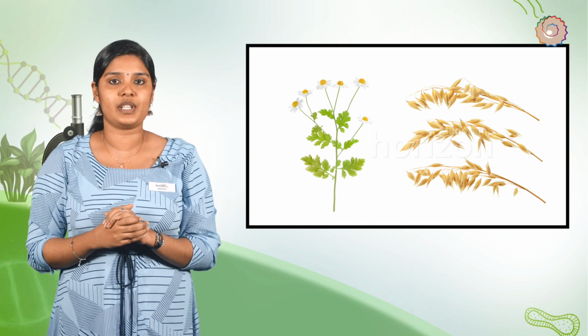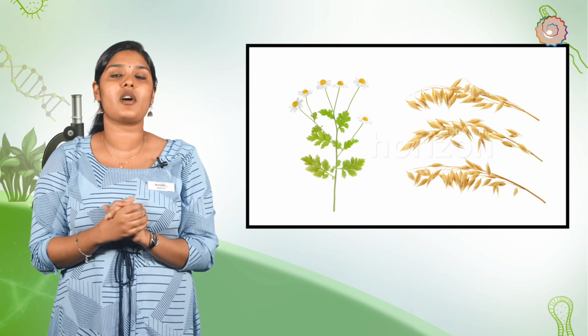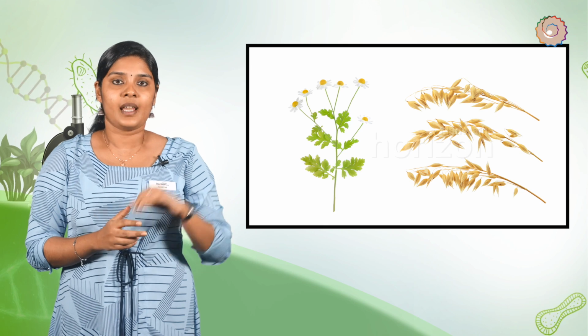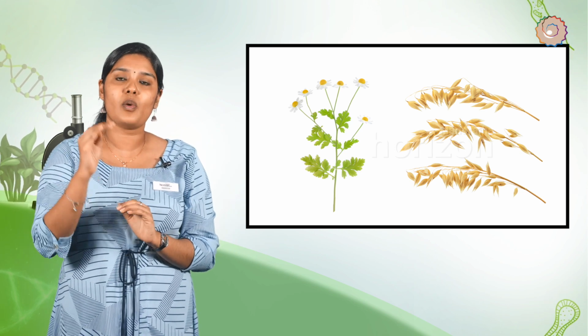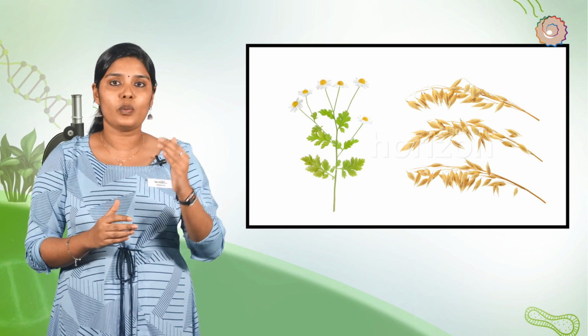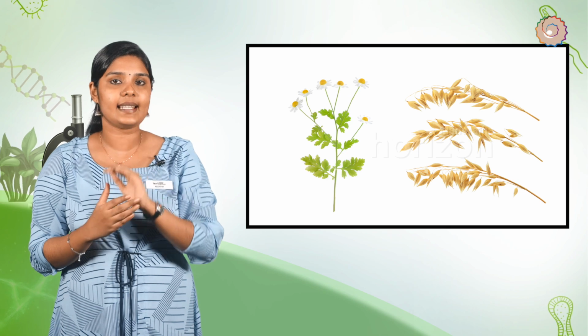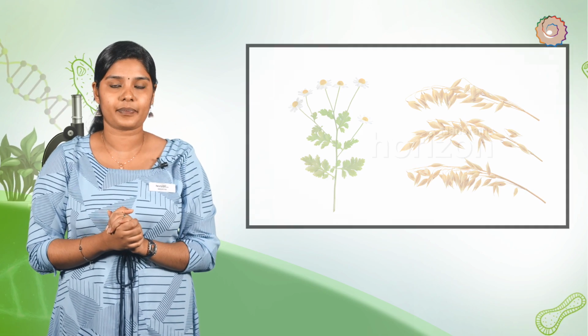Weeds take up nutrients and reduce the growth of crop. Weeds may produce toxic substances which may interfere with crop growth. During harvesting, weeds get mixed with crops to lower down its quality. The weeds spread crop pests and diseases by acting as an alternate host to insects and microorganisms.